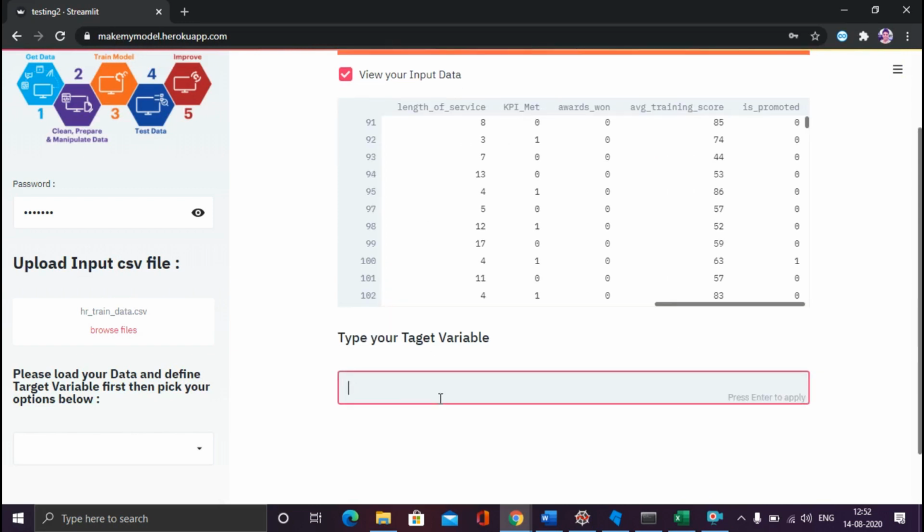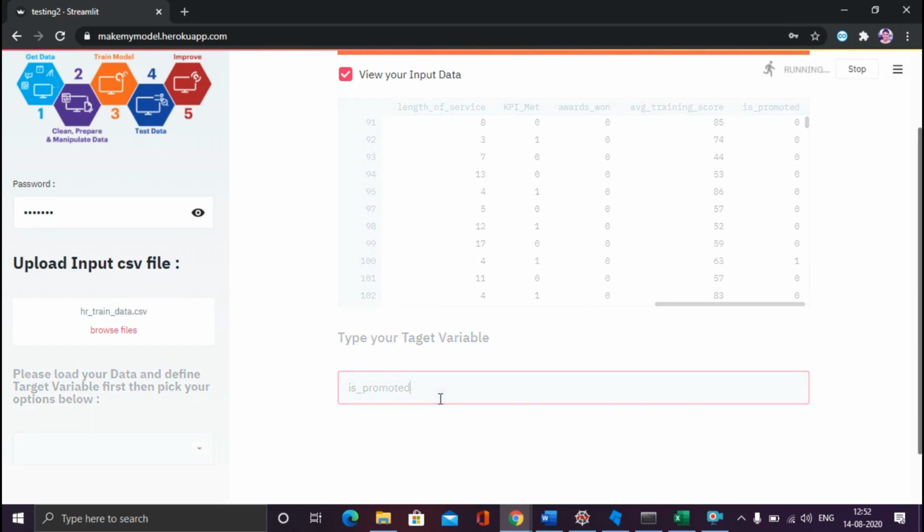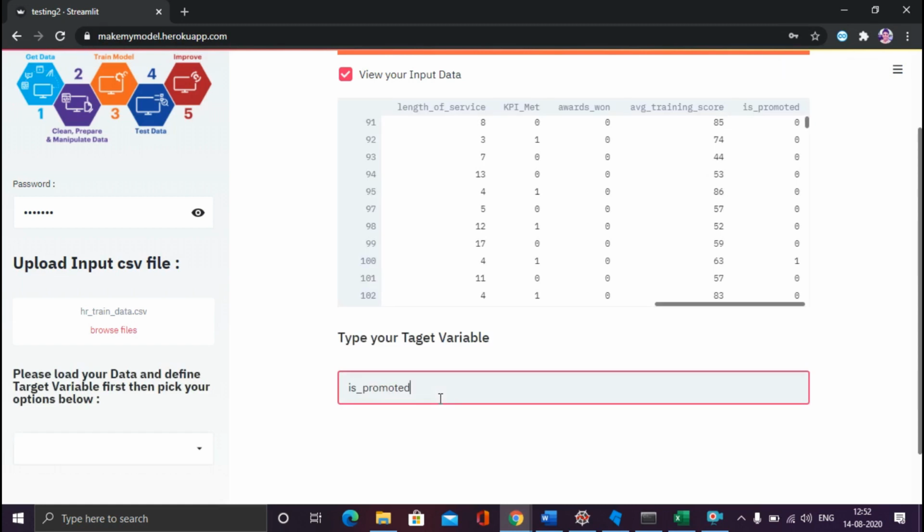I have made this application very user friendly. It will ask you a question every time about what you want to perform. This is not hard coded, where it will perform in a certain way, the way the coding has been done. It is very user friendly and you can perform any task as per your own convenience. So I am writing the target variable over there. It is picking that.